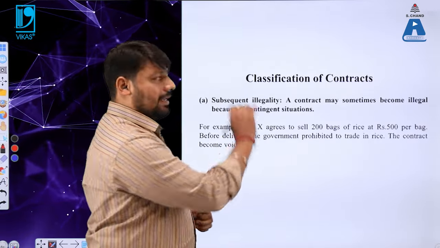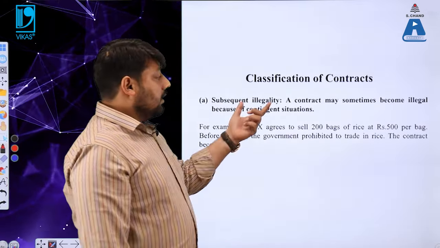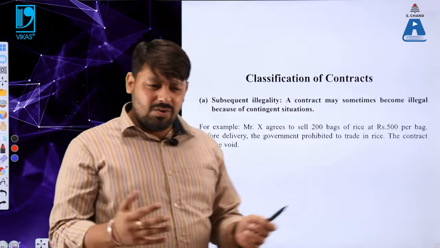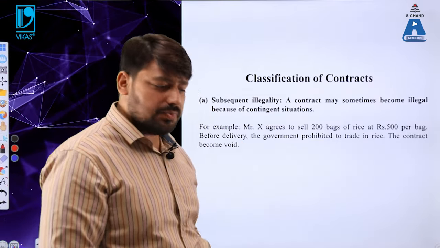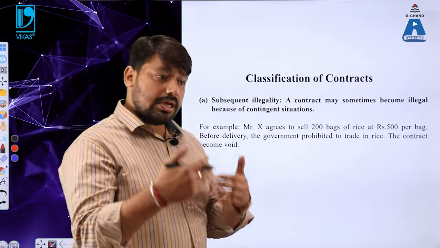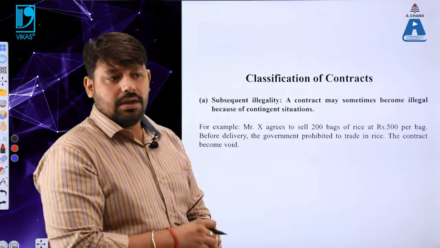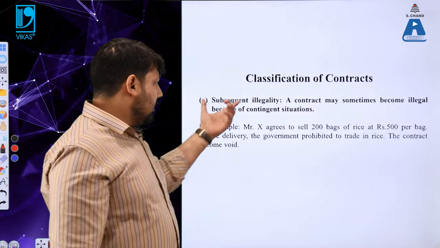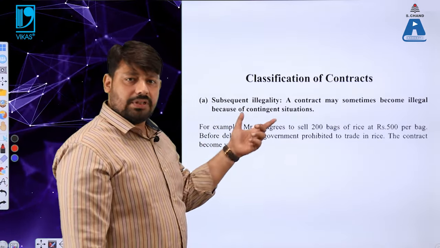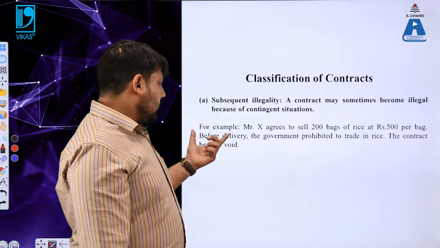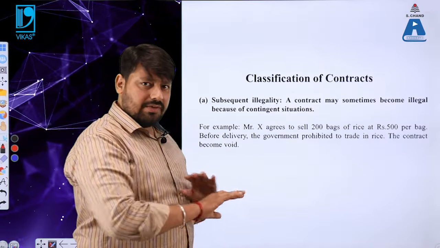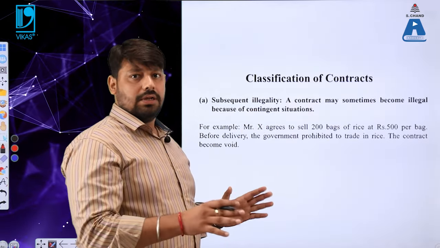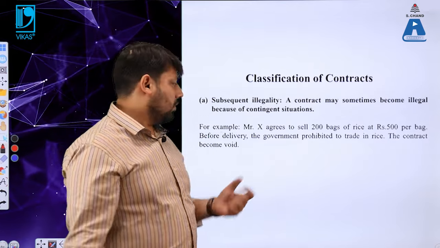The second reason is subsequent illegality. What does it mean? A contract may sometimes become illegal because of contingent situations, which are not in our hands and which happen in between events without our knowledge. We can understand the same concept with the help of an example. These examples will definitely make each topic related to the Indian Contract Act, or the subject business regulatory framework, clear to you.